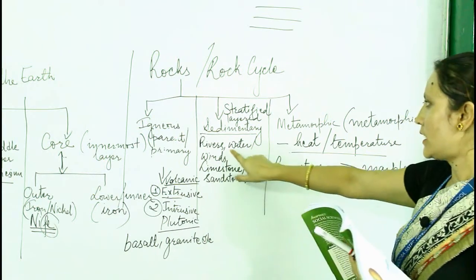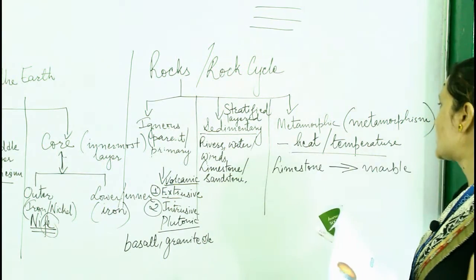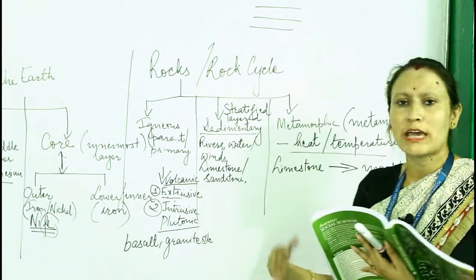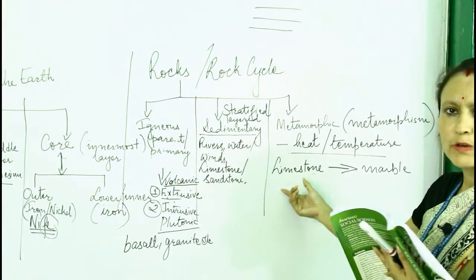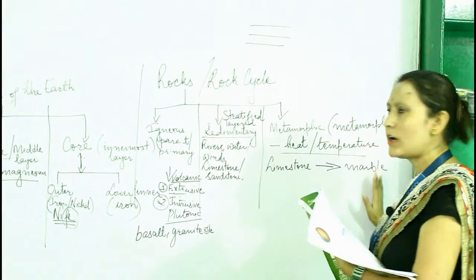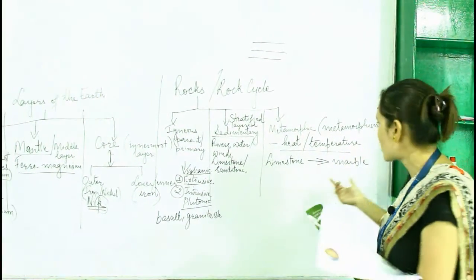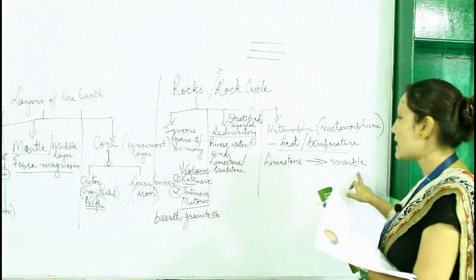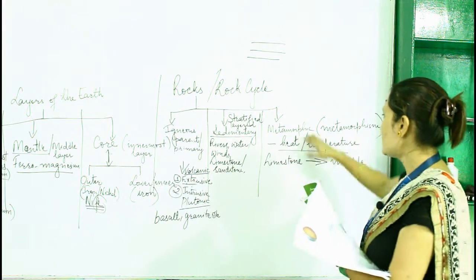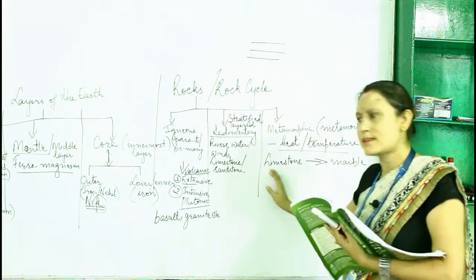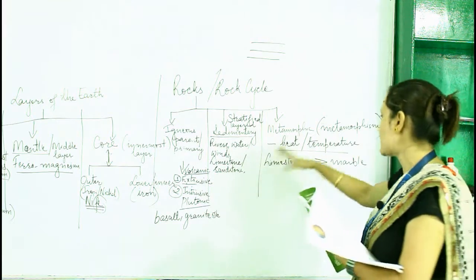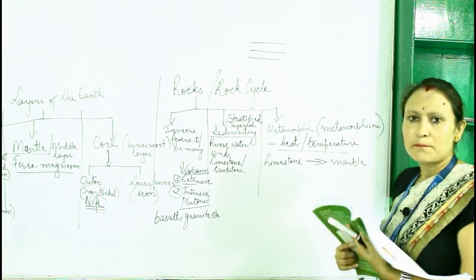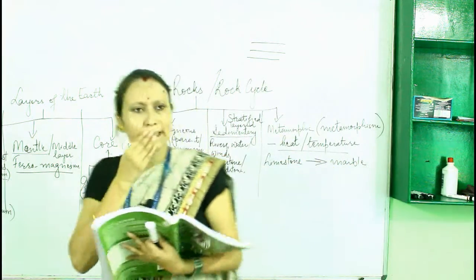Understood? So limestone is a sedimentary rock. Due to intense heat and temperatures, or by human processes, sometimes we change the rocks. So limestone, we can easily change into another type of hard rock, that is marble. This is the metamorphic rock, and the process through which sedimentary rock like limestone is transformed into another type of rock, marble, is known as metamorphism. Understood these 3 points? It's very easy.